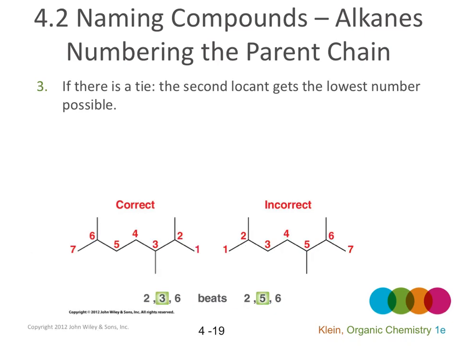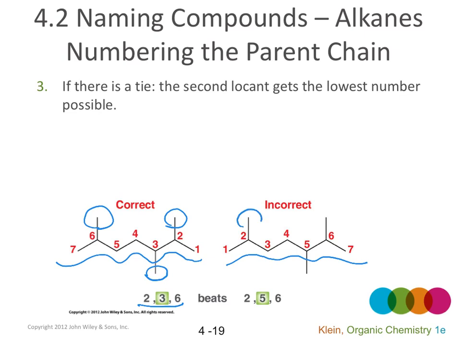If there is a tie, then the second substituent should get the lowest possible number. For example, here, if we number from right to the left, the methyl groups will be on carbon 2, 3, and 6. If we number from the left to the right, the substituents will be on carbon 2, 5, and 6.